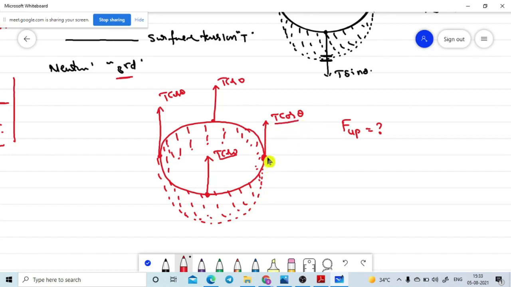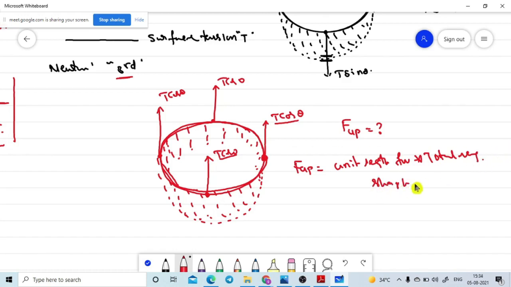So for the total length of this circular loop, how much is the total force? The upward force is nothing but the unit length force into the total length of the shape, where the unit length force is T cos theta.